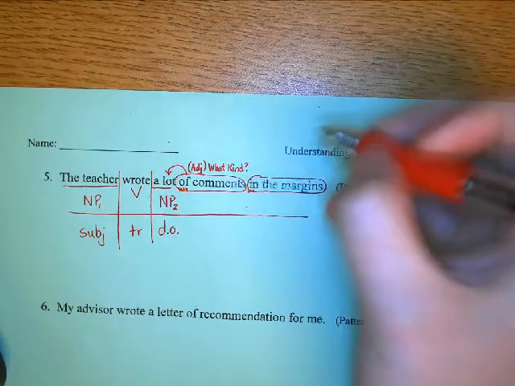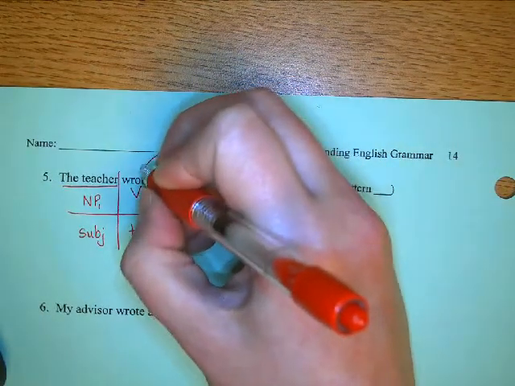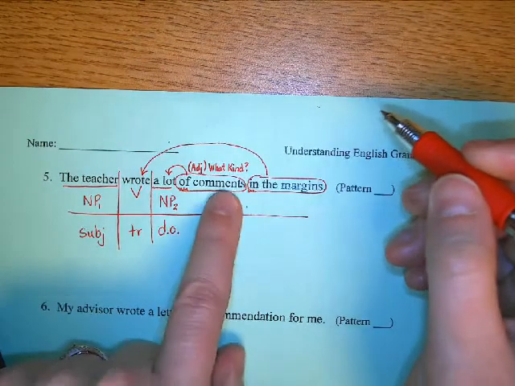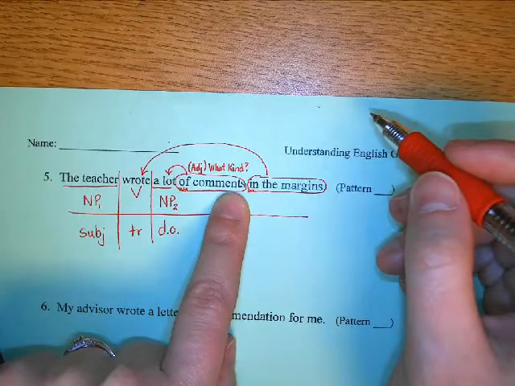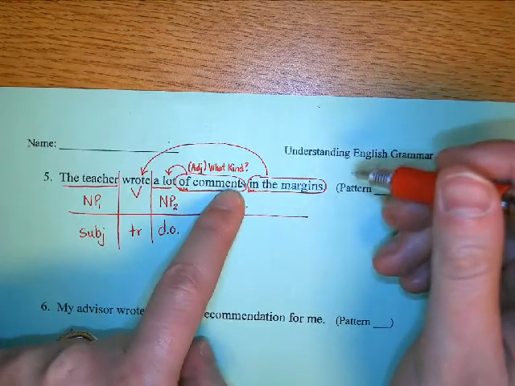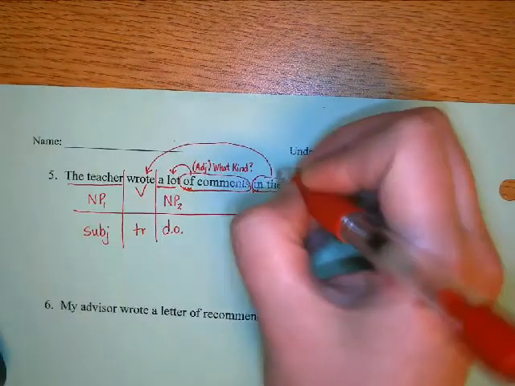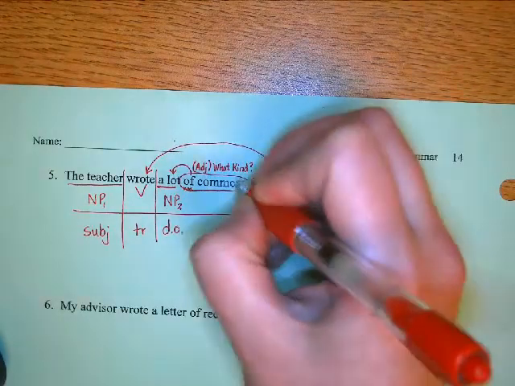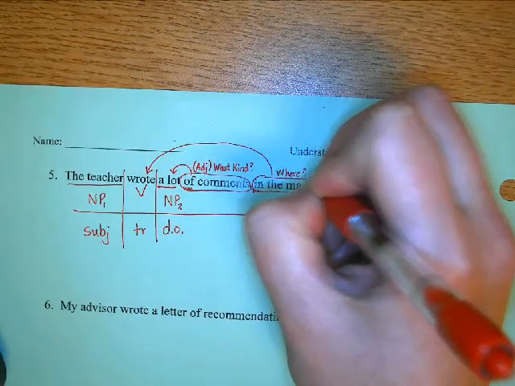So in the margins is where the writing happens, right? Because comments in the margin is not really a different kind of comments than, like, I don't know, comments inside the writing or something. It's just comments are comments are comments. So this isn't going to change the kind of comments if we were to say it describes it. This is really where the comments were written. That's the question. So we draw our arrow to the verb.